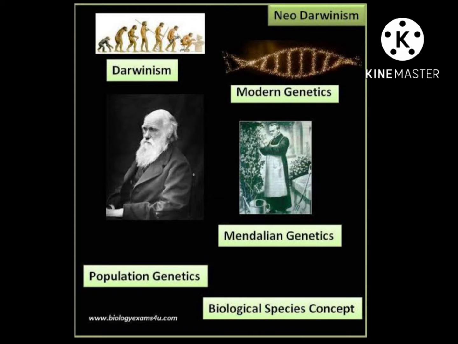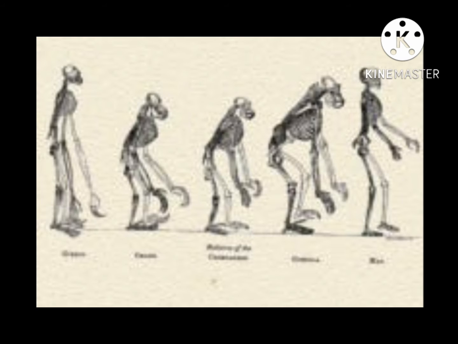He is an English naturalist who was born in England, called the father of organic evolution. What is organic evolution? Changes occurring in the non-living world or substances are called inorganic evolution. And organic evolution: changes that occur in relation to plants and animals, which are living, are called organic evolution.